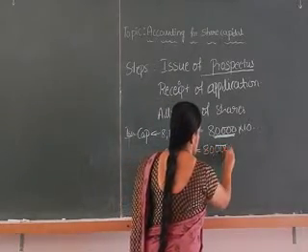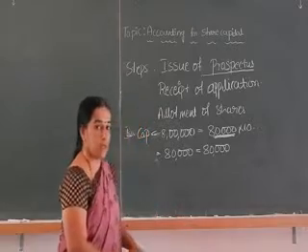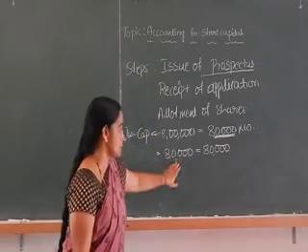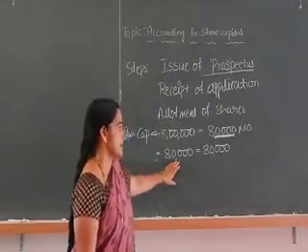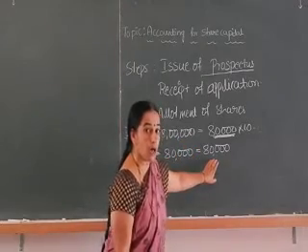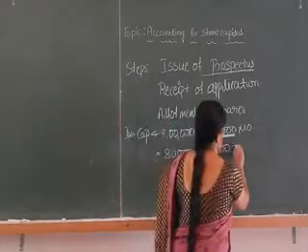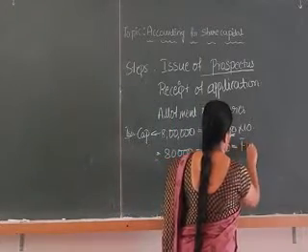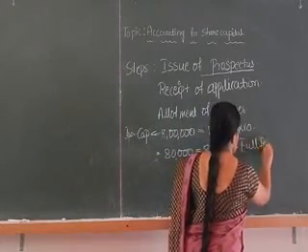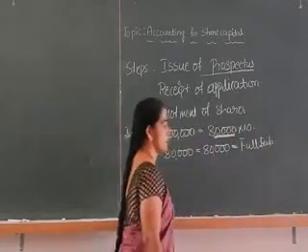They received 80,000 applications. It means the offered shares and the subscribed shares are equal, and then it is called a full subscription.